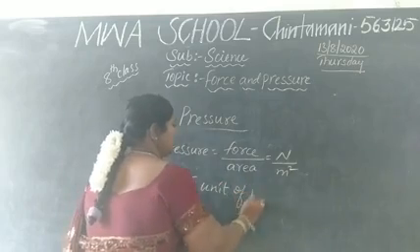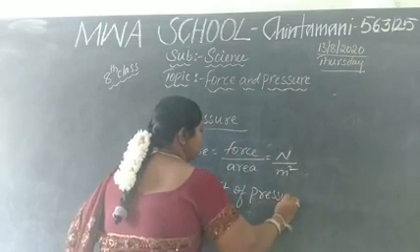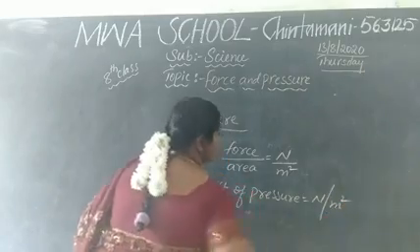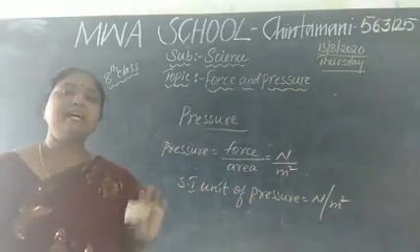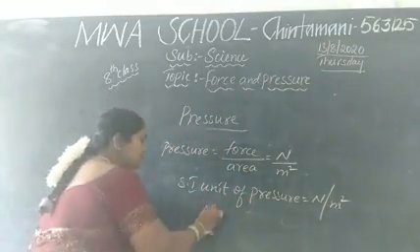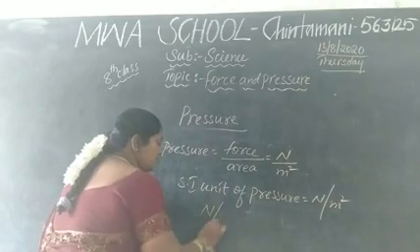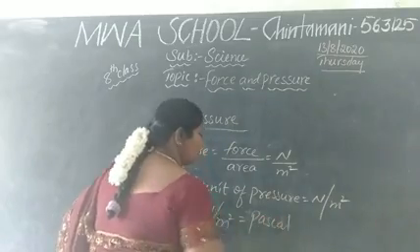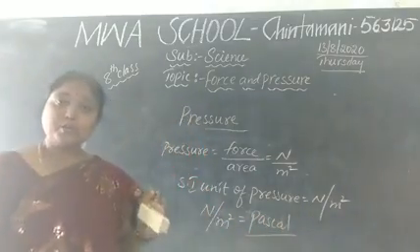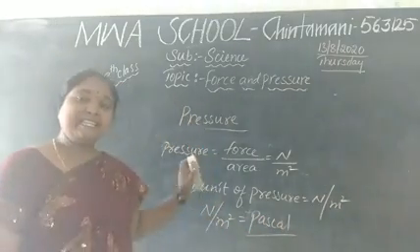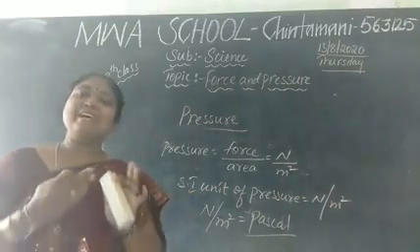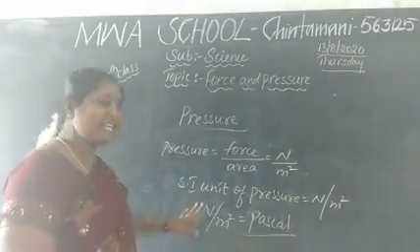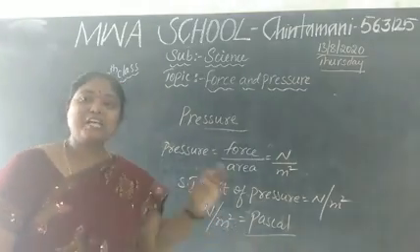The SI unit of pressure is Newton per meter square. This Newton per meter square is also known as the Pascal. Why is it known as the Pascal? Because this pressure was explained by a scientist named Pascal, so he kept his name as the unit.